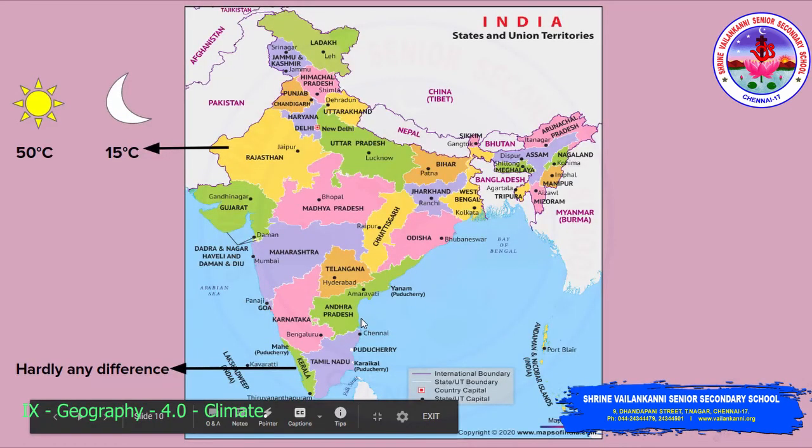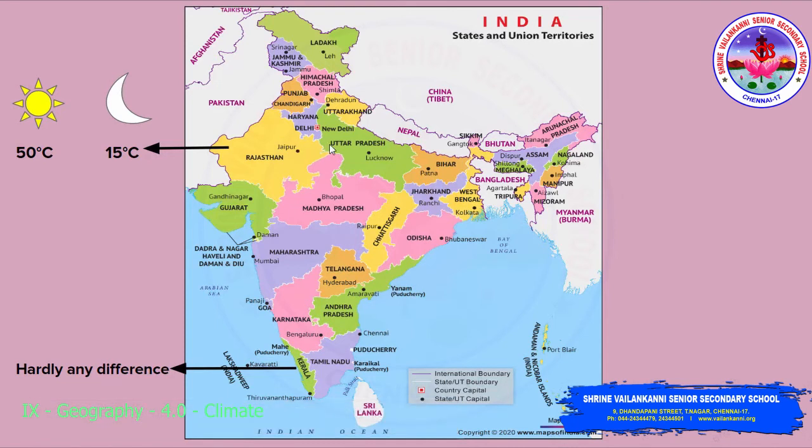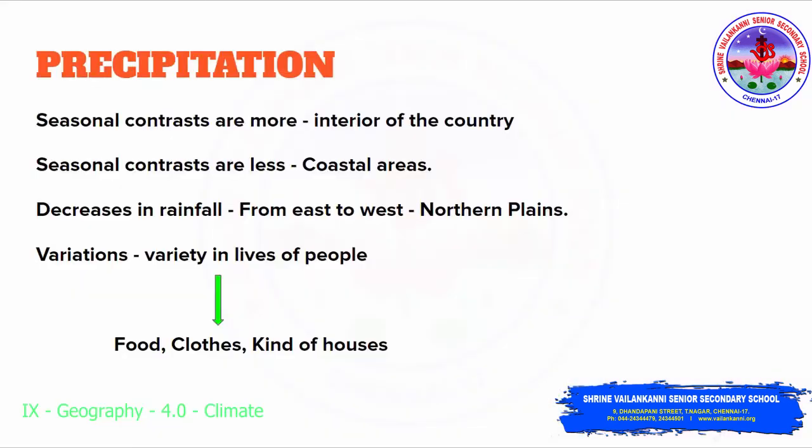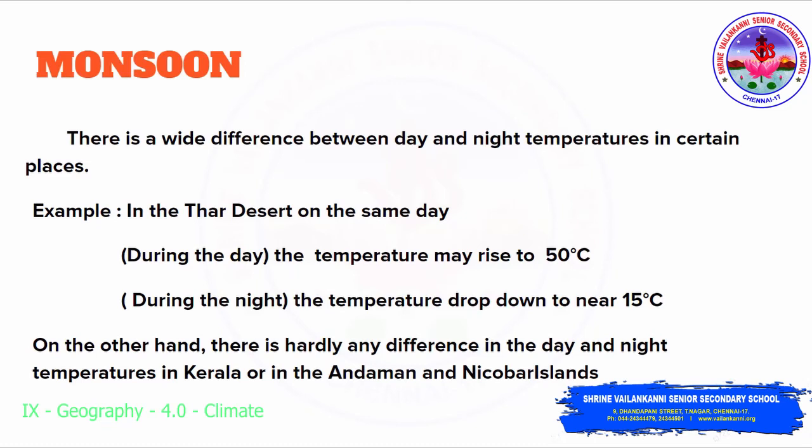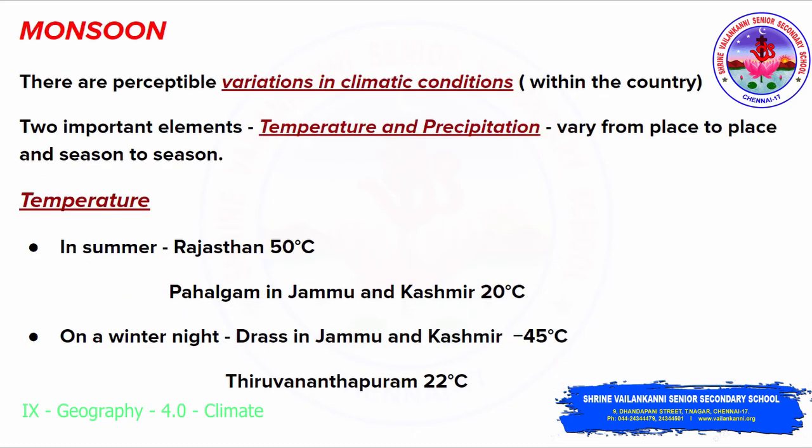You cannot see many seasonal variations in the coastal areas, but you can see the seasonal contrast in the interior of the country. And there is a decrease in rainfall from east to west in the northern plains. These variations have given rise to variety in the lives of the people, in terms of the food they eat, the clothes they wear and the houses they live in. These two elements prove there are perceptible variations in climatic conditions.